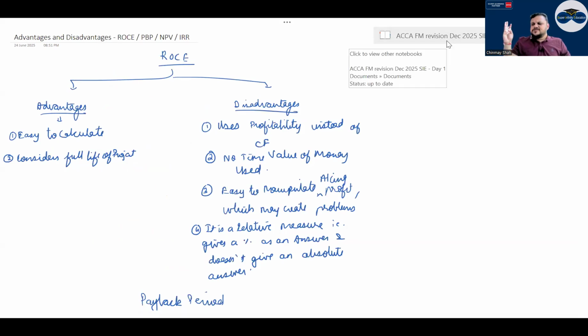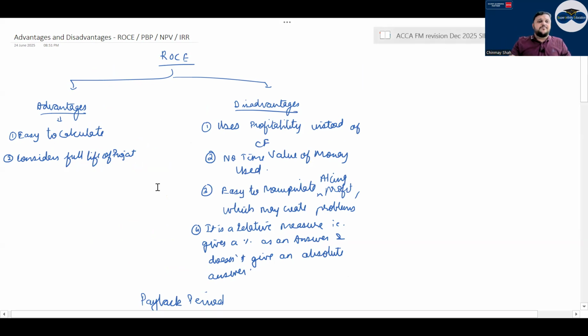ROC, then your payback period, IRR and NPV have been asked n number of times either in section C theory questions or in section A or B MCQs. Right now I am telling you very clearly that all the advantages and disadvantages are very important from the exam point of view.